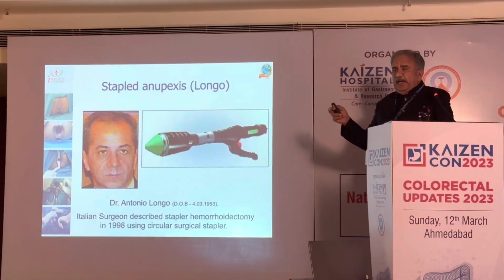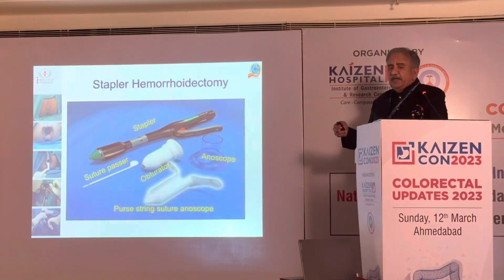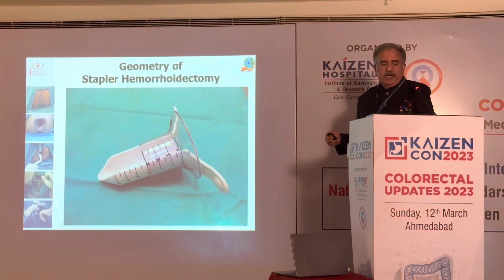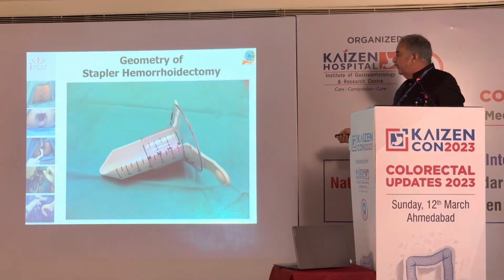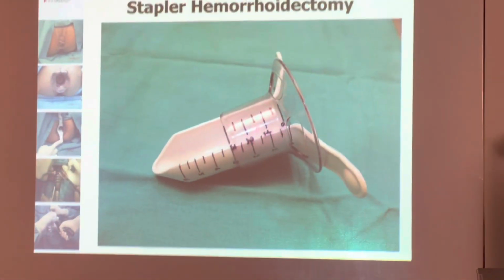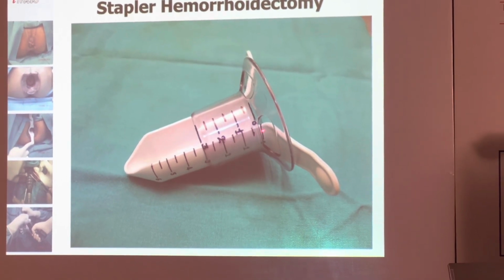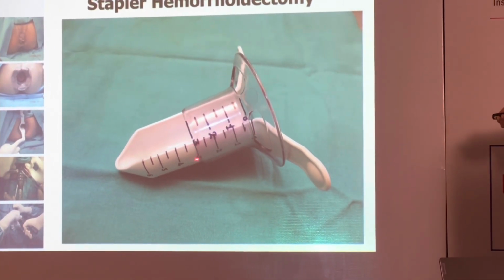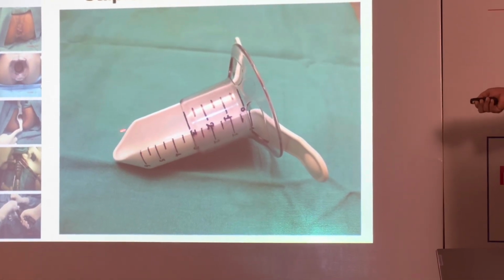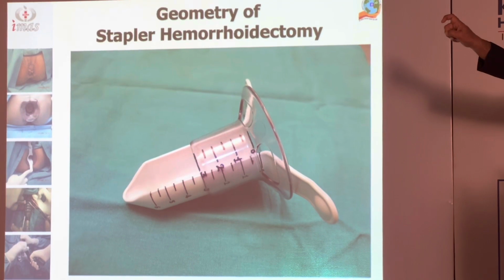Many times, initially when it was described by Longo in 1998, many people started doing this, but they had to cut a sorry figure. Why? Because they were just below that level. In this small photograph, I have tried my best to give the geometry. This is a transparent circular anoscope, and this is a PSA, pursing suture passer anoscope, and from the anal verge to the margin of this is 3 centimeters, and this is called the shelving portion of the PSA. This portion has a fold like this, so this is called a shelving portion.